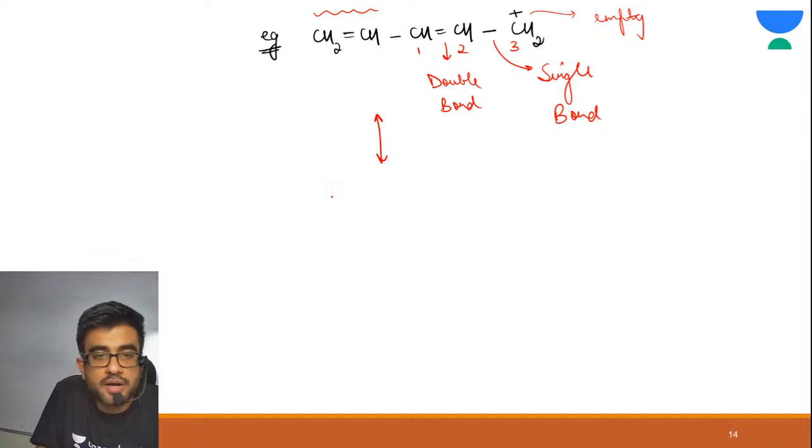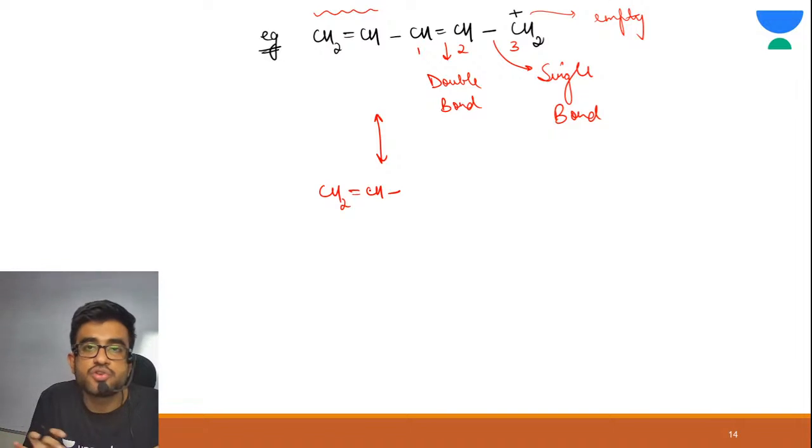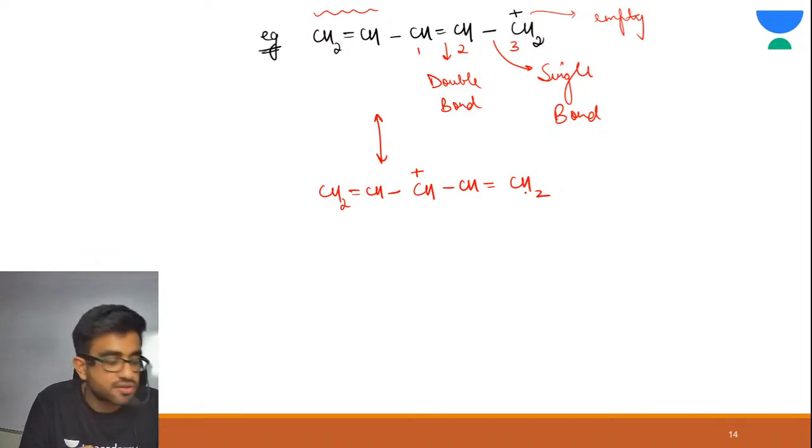So just simply draw this. CH2 double bond CH. Now what I have explained you, simply take your charge on 1 and draw pi bond between 2 and 3. So see, CH positive, CH double bond CH2. This is your one resonating structure.